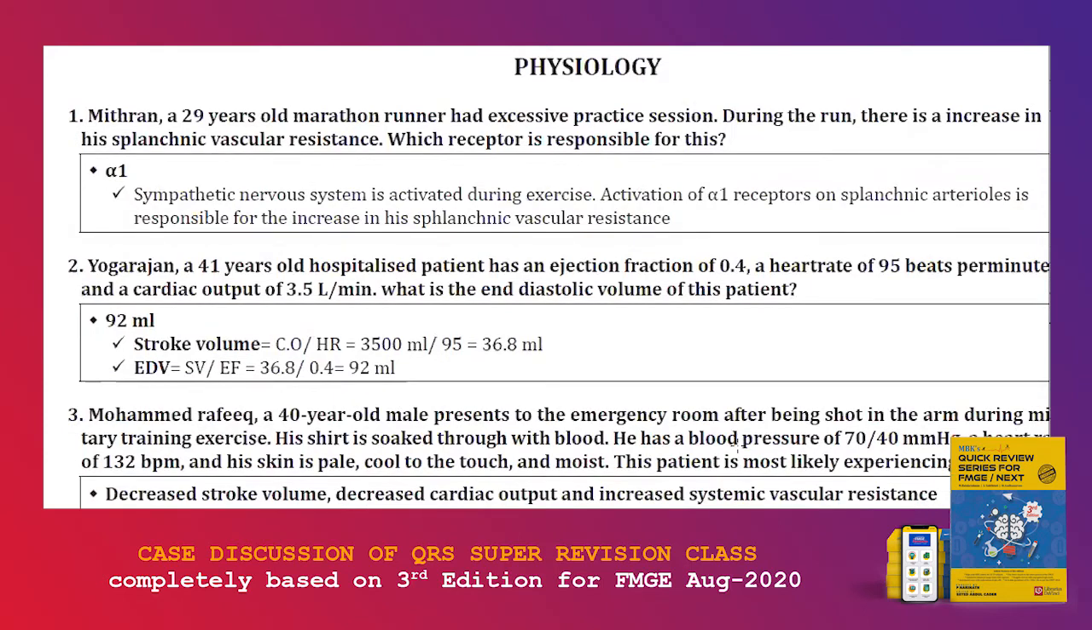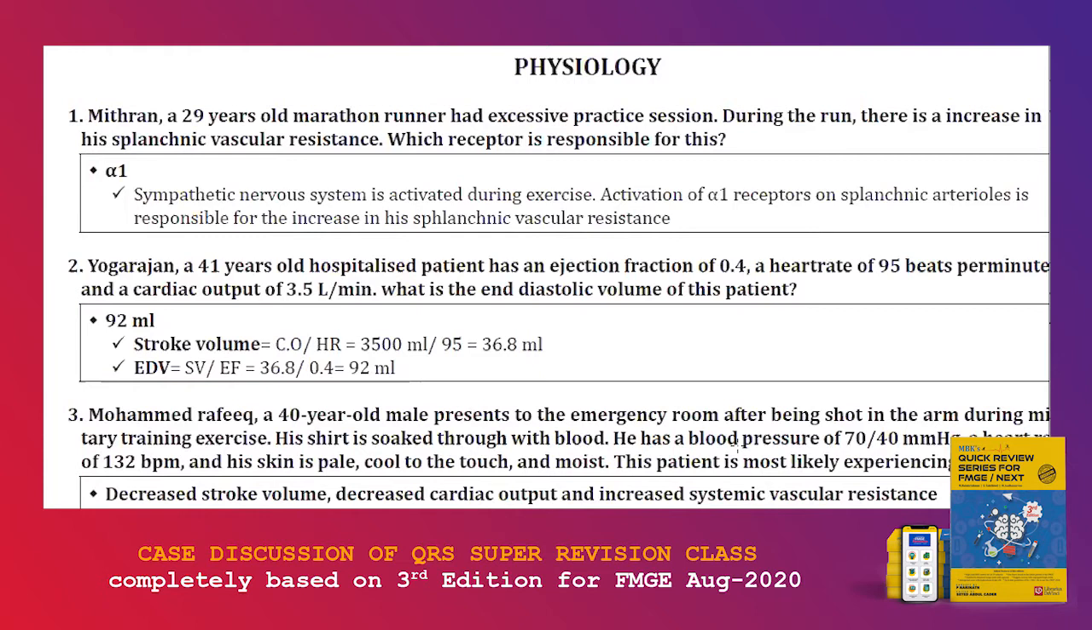Physiology. Mithran, a 29 years old marathon runner, had an excessive practice session. During the run, there is an increase in his splanchnic vascular resistance. Which is responsible for it? The sympathetic system during exercise. The splanchnic vascular resistance happens here because of the alpha 1 receptor activation.